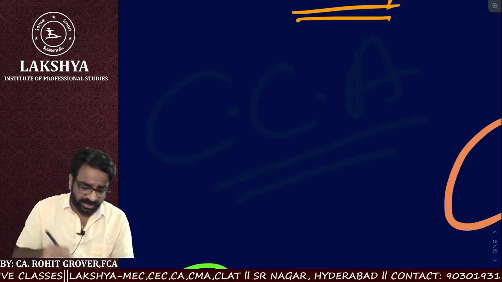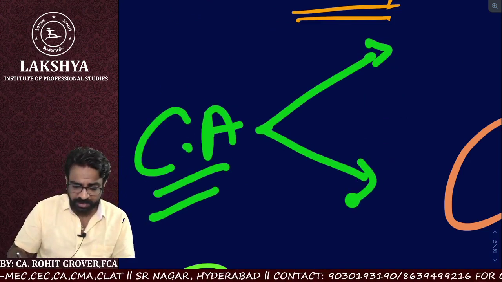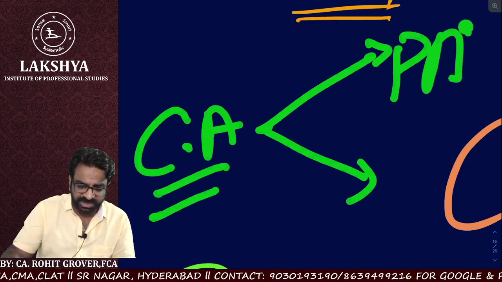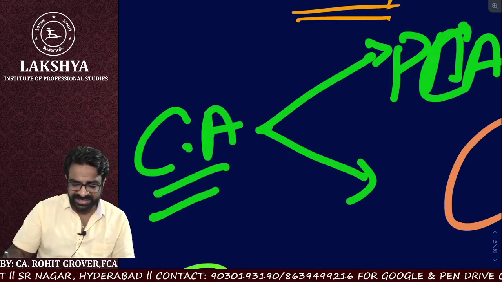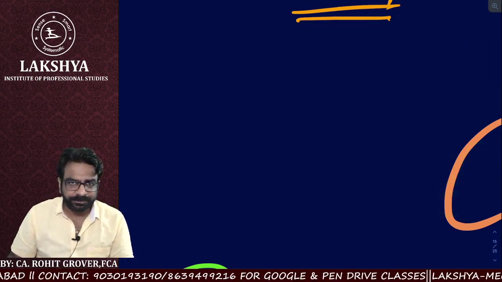So when we talk about consolidation adjustments, what are the two points that come to mind? Point number one, permanent consolidation adjustments, and point number two, current consolidation adjustments. I hope everyone is okay.